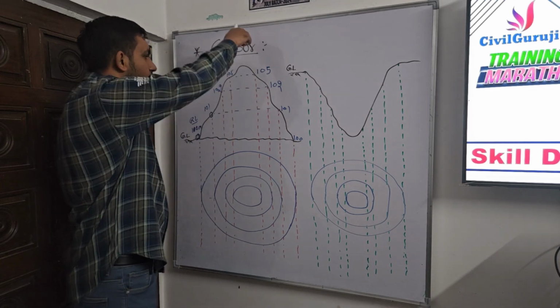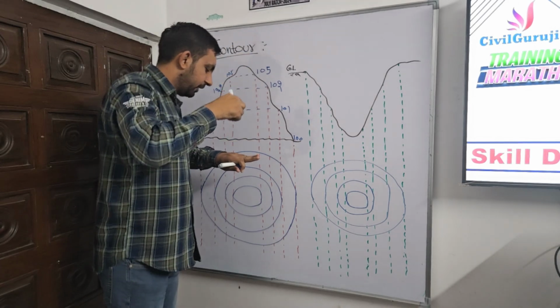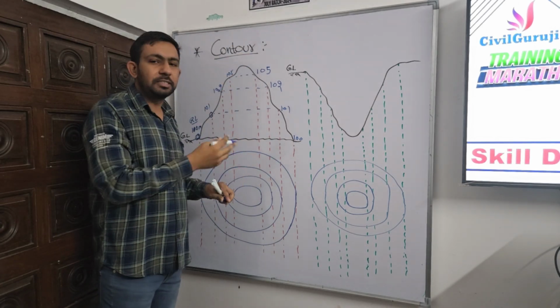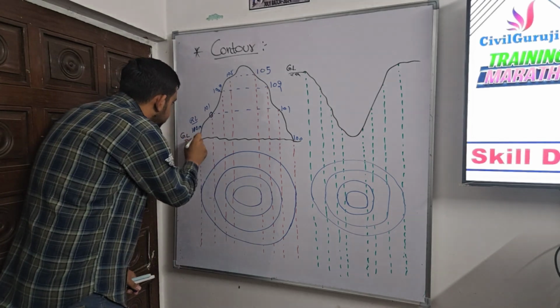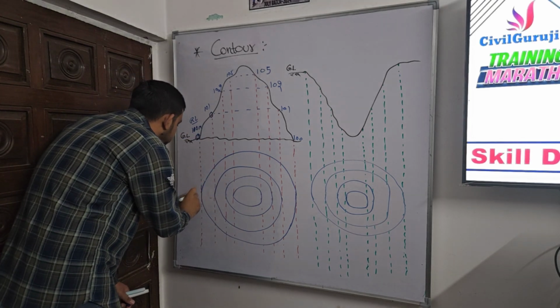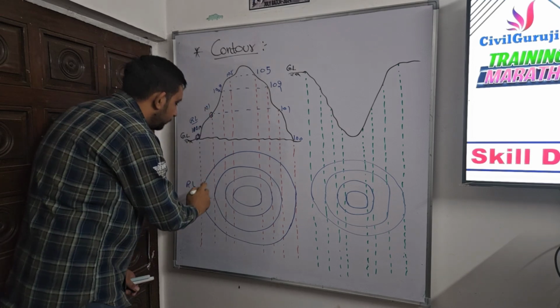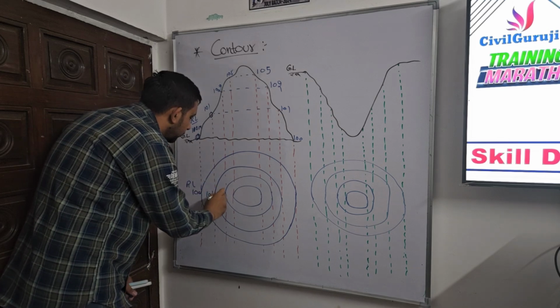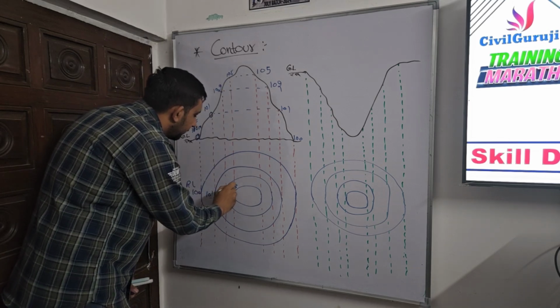If we get a top view of this, like this is a hill and we are seeing it from this way, then we will find a circle of the contour lines, or a shape similar to a circle. In the same way, this is a contour of points of 100 RL, and this one is 101, and this one is 102, and this one is 105.